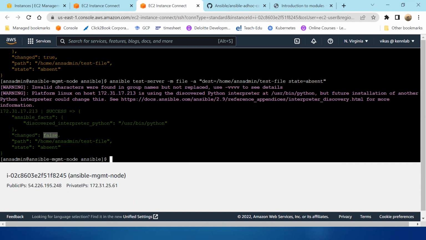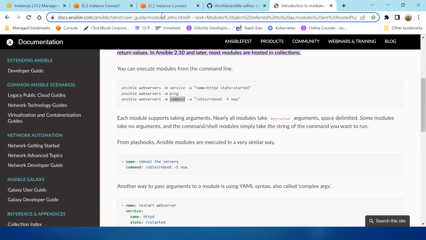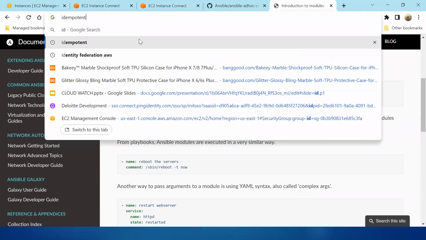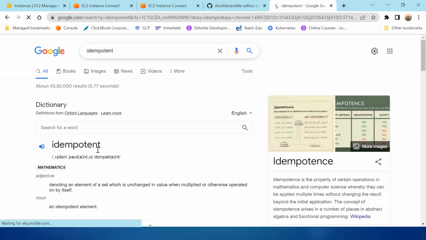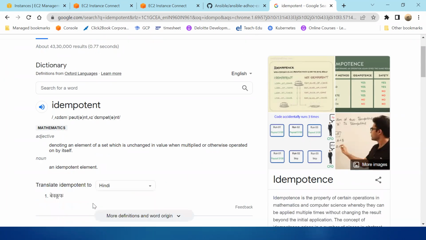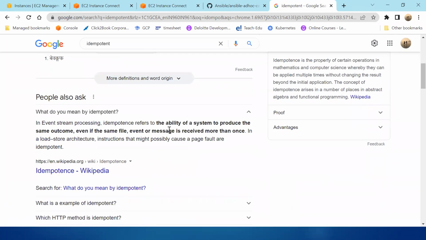This kind of behavior is known as idempotent behavior. Many people use this heavy word. Idempotent means it has not changed. The simple meaning is the ability of a system to produce the same outcome, so there is no change even if the same request is received more than once.